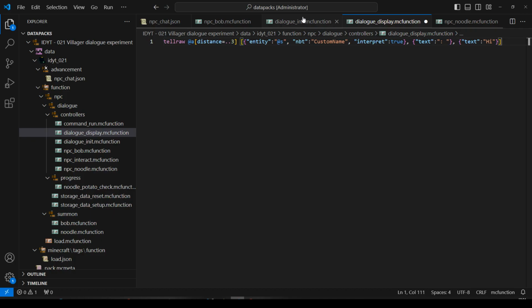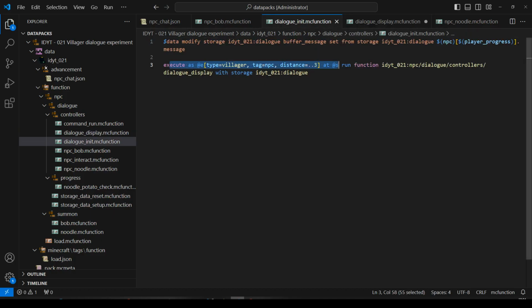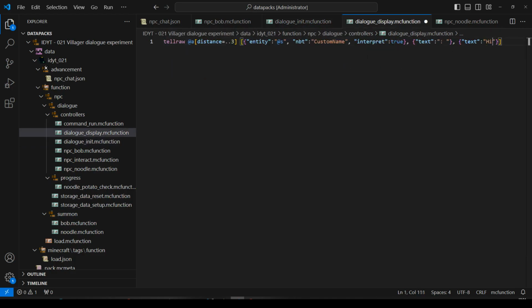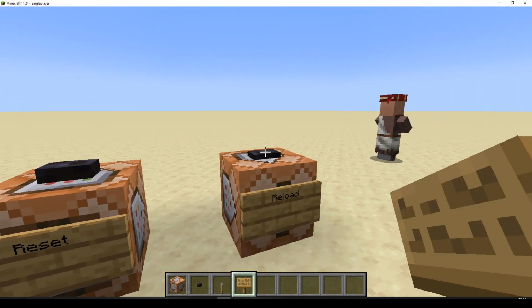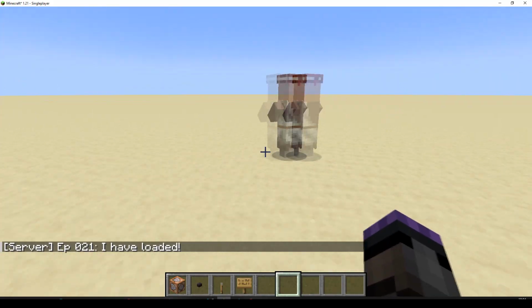I want to be using, from dialog init, we saved the buffer message. I want to be using buffer message. So let's go remove hi, and we'll change that to $, open and close, buffer message, and let's just tell it you are a macro. Save. Okay, let's go and have a look and see how many problems we got. Let's do a reload. Shouldn't have to reset the data.